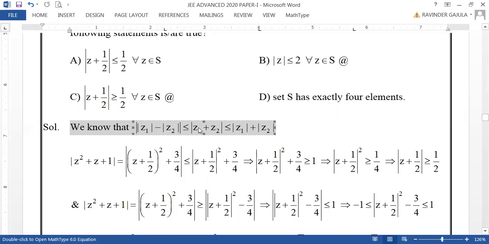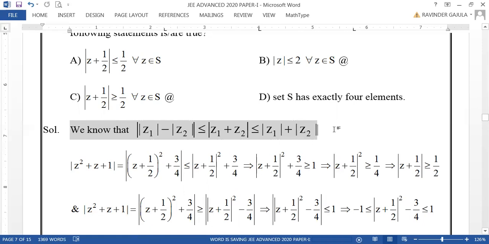This is one well-known, familiar identity.